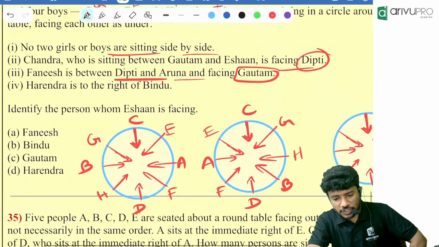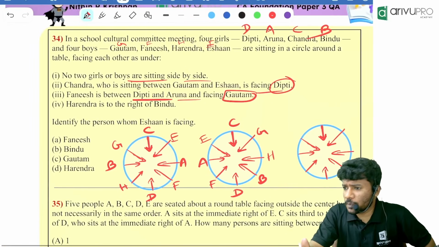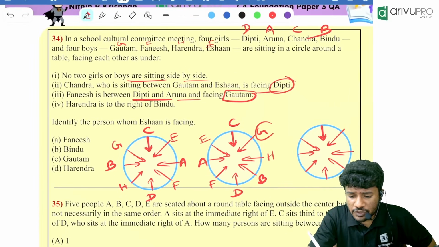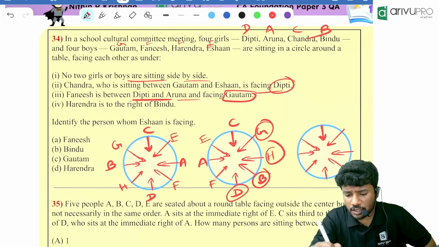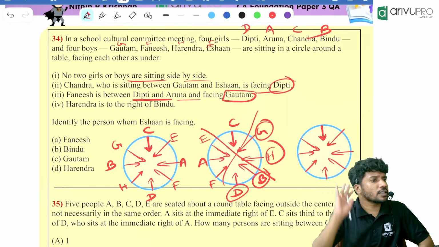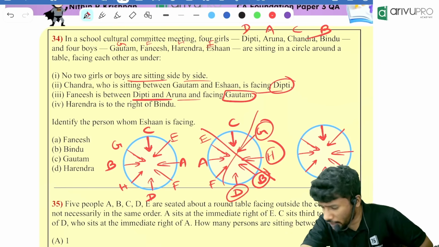Now, which is the possibility? Second one is possible, huh? No. Why? Because G and H are coming together. Harendra, two boys are coming together or two girls are coming together. Option second one is not possible. Only our first drawing is possible.